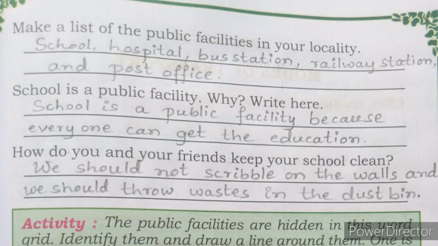Next question. School is a public facility. Why? Right here. School is a place where we get education. Education is must for people. So school is a public facility because everyone can get the education from there. Next, how do you and your friends keep your school clean? We should not scribble on the walls and we have to throw waste in the dustbin.